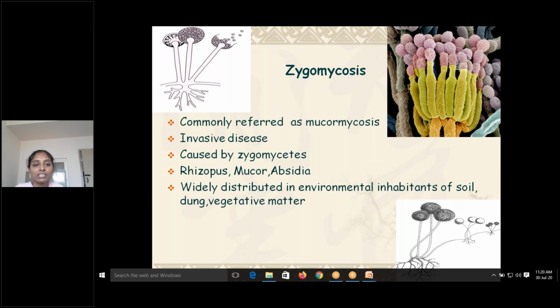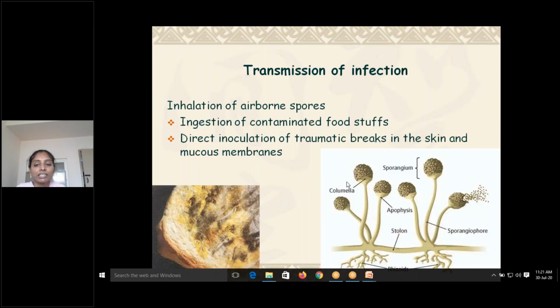mucormycosis, invasive diseases caused by zygomycetes, which is a collective term given for species like Rhizopus, Mucor, Absidia, widely distributed in the environment, inhabitants of soil, dung, vegetables, vegetative matter. I am trying to explain, all these are saprophytic organisms. Transmission of infection: inhalation of airborne spores, ingestion of contaminated foodstuffs, direct inoculation of traumatic breaks in the skin and mucous membrane, especially it is airborne infection by contaminated foodstuffs.